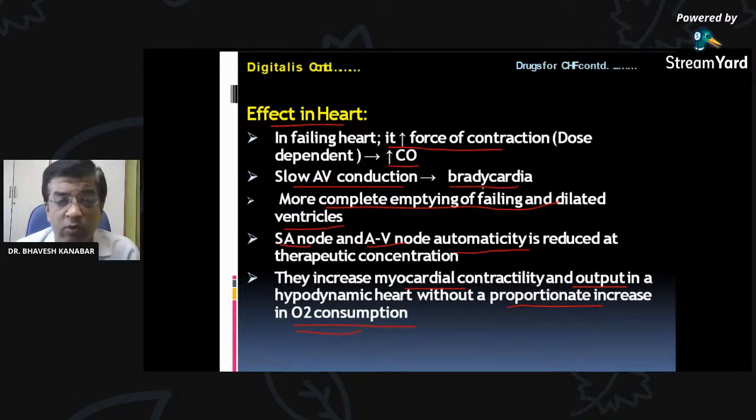That is what we want. Why is oxygen consumption not increased? Because there is bradycardia. Because of this bradycardia, oxygen consumption is not increased. So basically you can remember this effect on the heart: increased force of contraction, increased cardiac output, bradycardia, more complete emptying of the failing ventricle. This, if you forget, that is also fine. This is not important right now. And oxygen consumption is not increased. That is important.